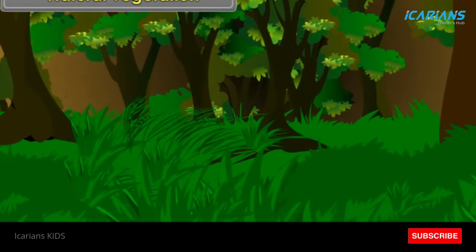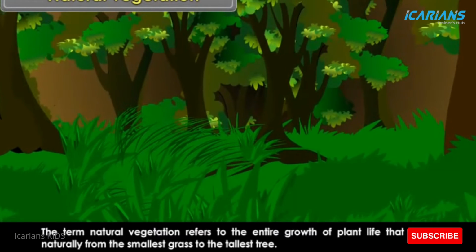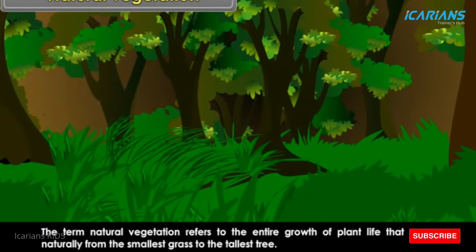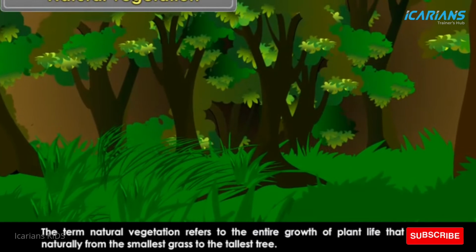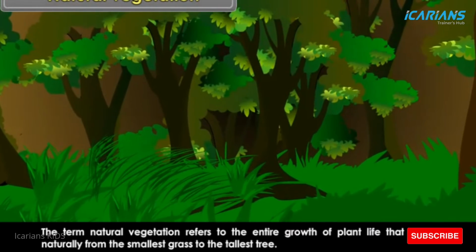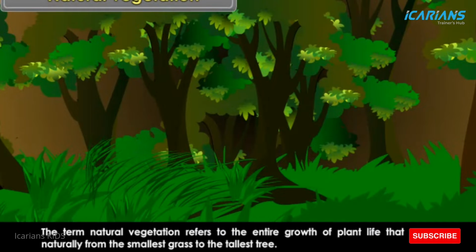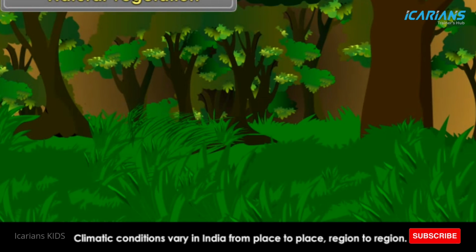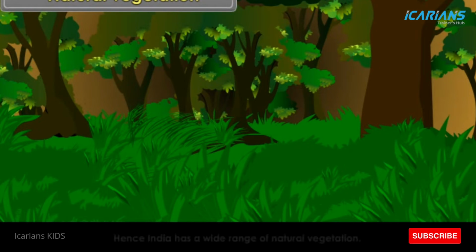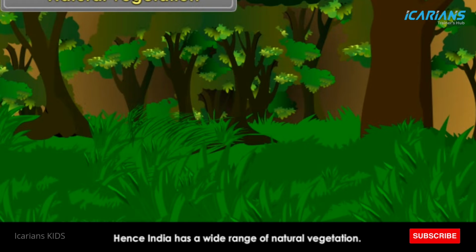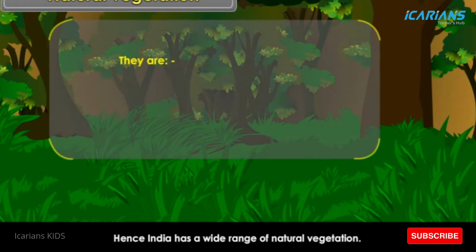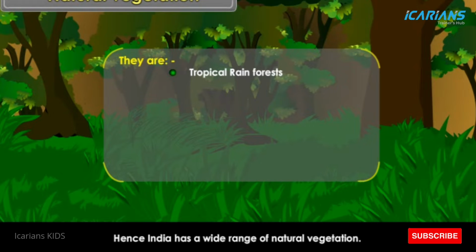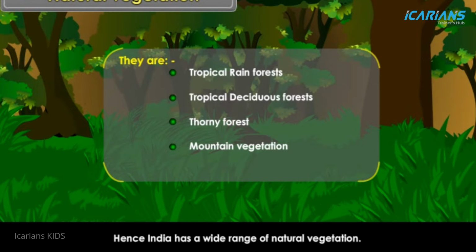Natural vegetation. The term natural vegetation refers to the entire growth of plant life that grows naturally from the smallest grass to the tallest tree. Climatic conditions vary in India from place to place, region to region. Hence, India has a wide range of natural vegetation. They are tropical rain forests, tropical deciduous forests, thorny forest, mountain vegetation, and mangrove forests.